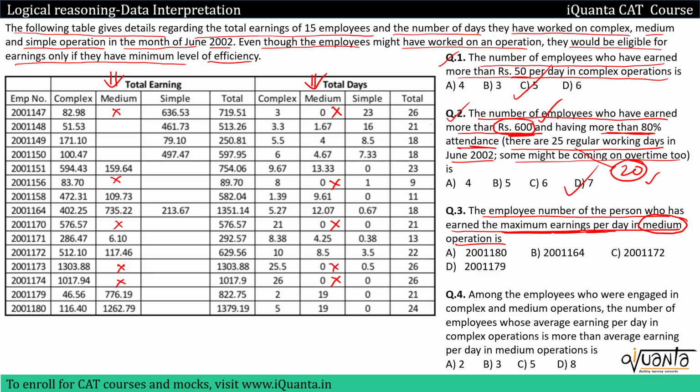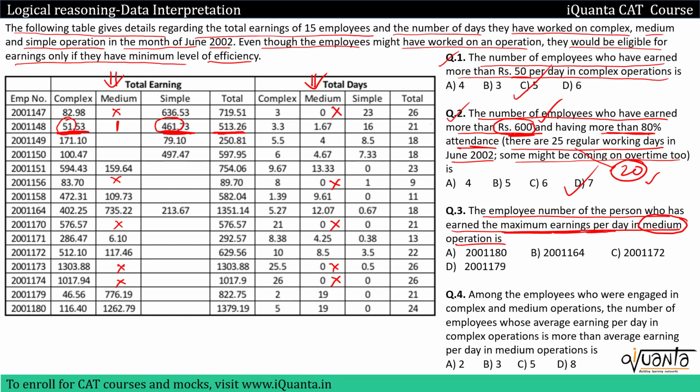We are looking for the employee who has earned maximum earning per day. But now we can see that we have a few more blank spaces in medium earnings. We know that total earnings have been given to us over here, and we have 2 of the earnings given to us in the total earning section. So we can find out the third one, that means the medium. So we'll calculate it roughly. See, we have 461 over here, 51 over here. 461 plus 51 is nothing but 512. We need 513.2 over here. So this will be somewhere close to 1 rupee only.